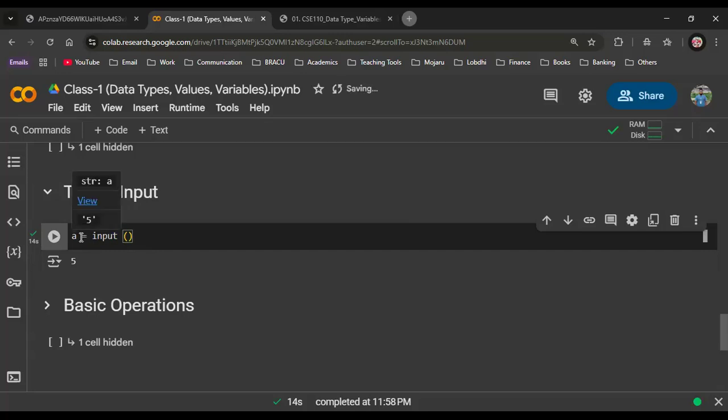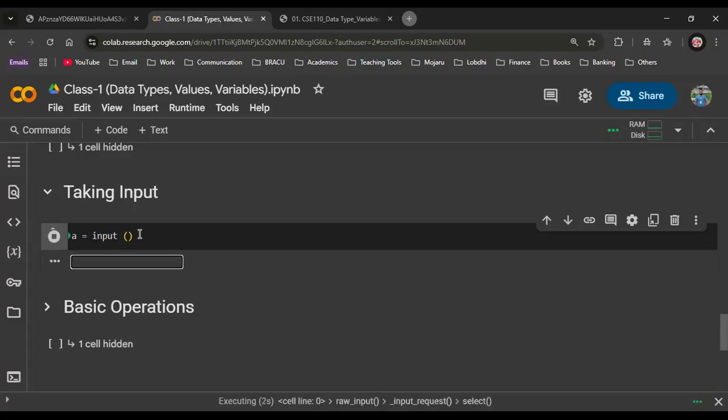So whenever I have written A equals input, this is called a method. Just try to understand, whenever we are using a method, it does something by default. So whenever we are using the input method, it takes input by default from the user. That means me. If I run this, it will take an input from me. So my question is here, the variable named A is taking an input, right? Are you clear up to this?